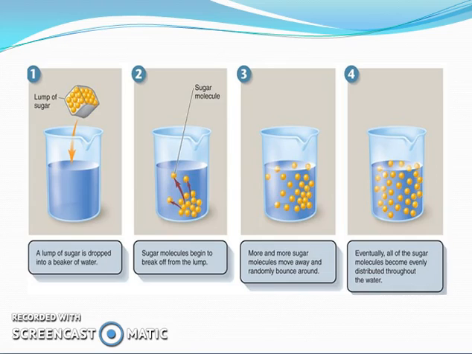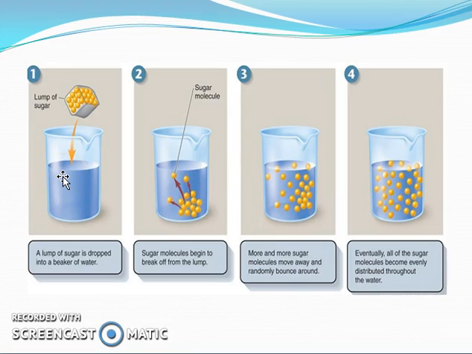Now if we consider one real life example, suppose in our homemade sugar syrup preparation for our consumption, we use a sugar crystal in a glass of water. Initially, when the sugar crystal is dropped in this water, the concentration of solid sugar molecules inside this cube is very high, and the concentration of sugar molecules in water is very low.